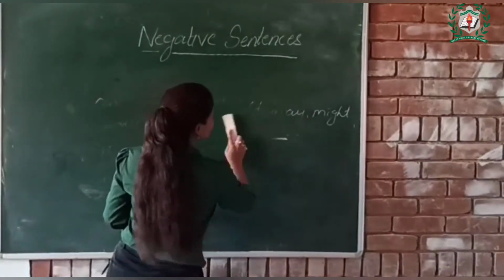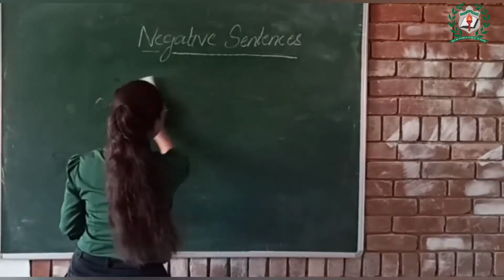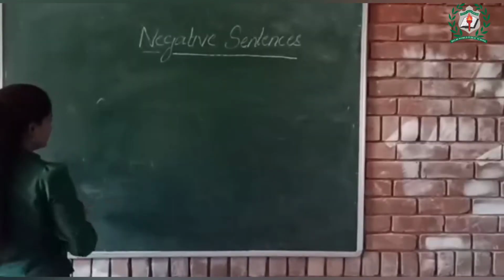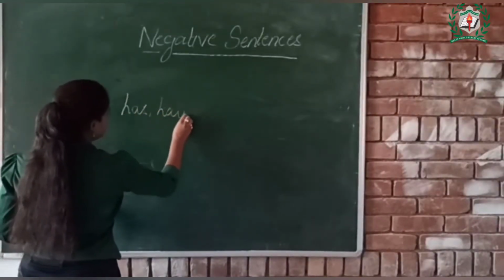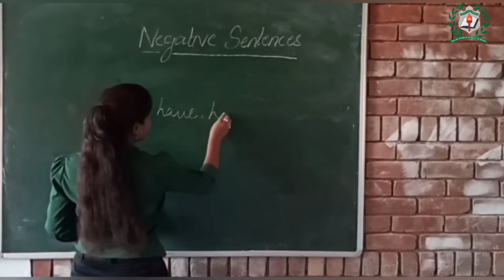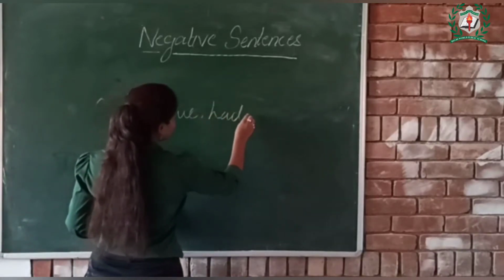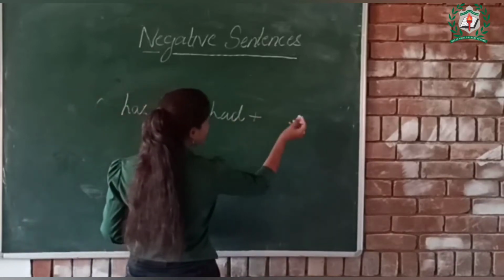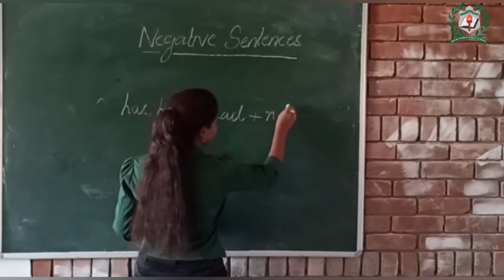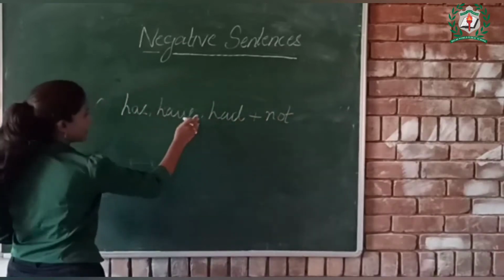Now come to the next one. After the helping verbs has, have, had, we add no, or you can say we use no after the helping verbs has, have, had.